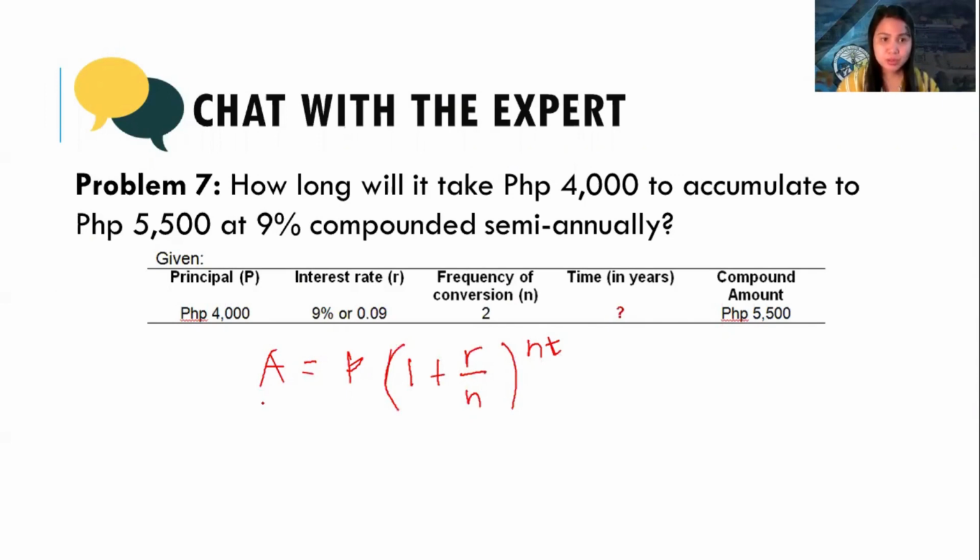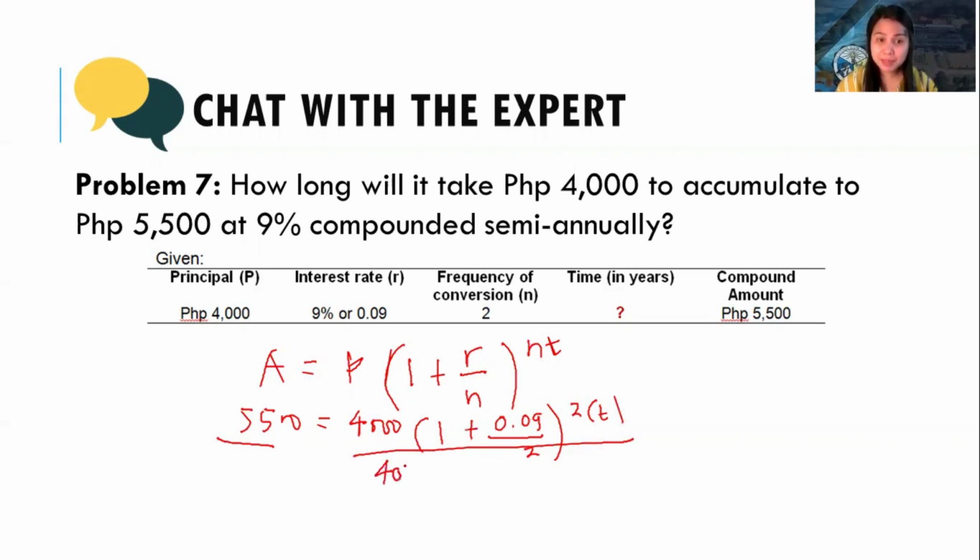So our A is 5,500 equals 4,000 for P times 1 plus R over N to the power of 2 times T. Divide both sides by the principal, the 4,000.